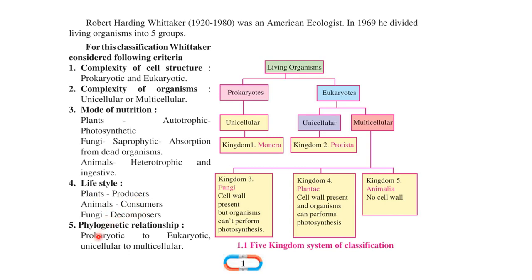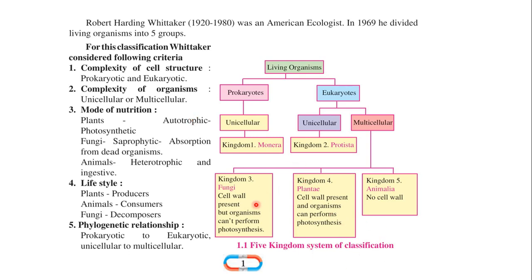And last but very important, the phylogenetic relationship: prokaryotic to eukaryotic, unicellular to multicellular. It means that during the process of evolution, organisms were first prokaryotic, then became eukaryotic, might be unicellular, and after that they became multicellular. This is how we find out the relationship among animals. Phylogenetic is a very large and vast word, but in simple terms it is the consideration of the evolutionary relationship between organisms. That was a simple concept about the phylogenetic relationship.